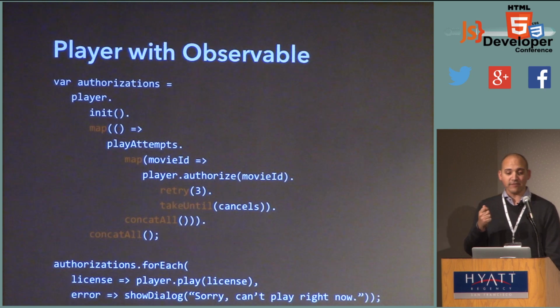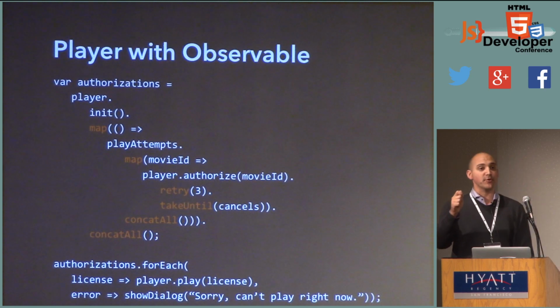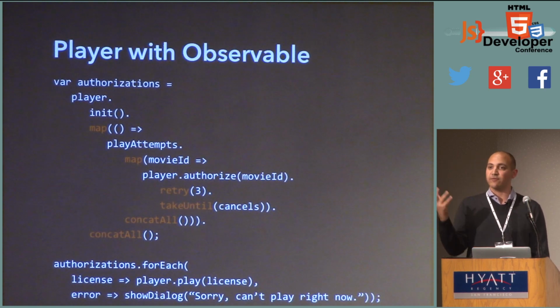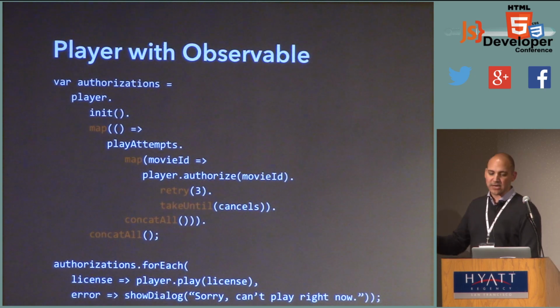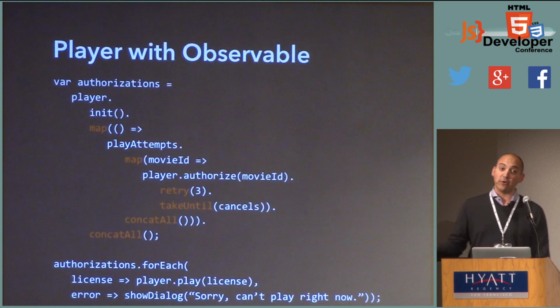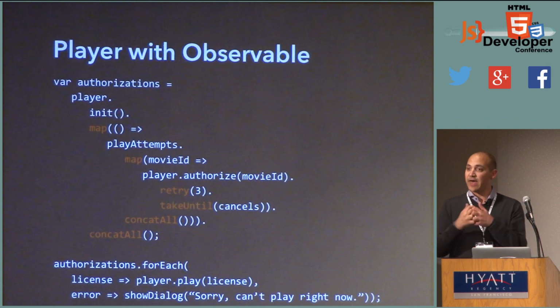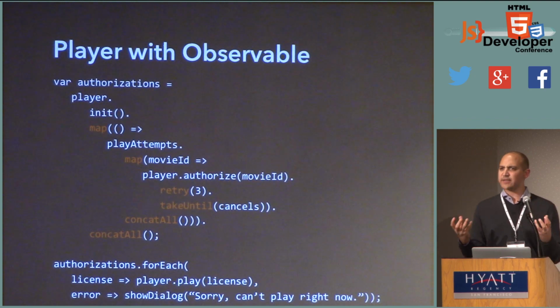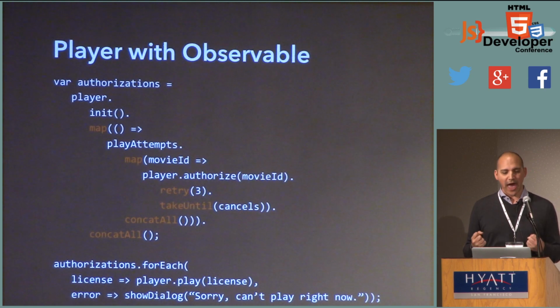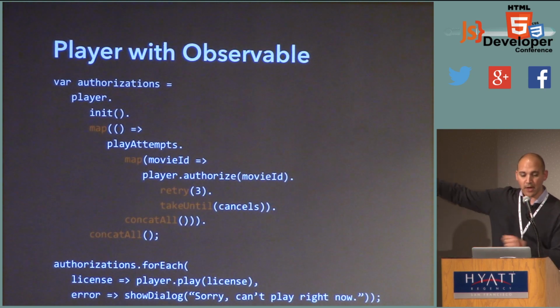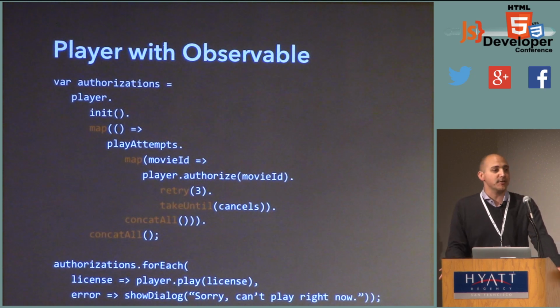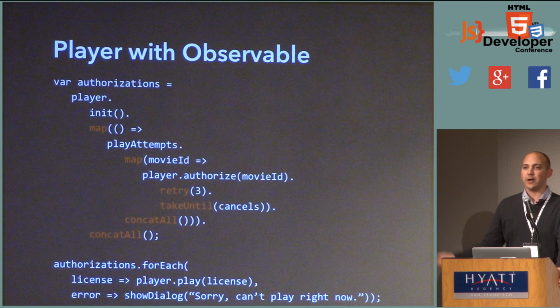What I actually have is an initialization observable that will get fired from the player whenever it actually initializes. I also have a call that I can make to authorize a specific movie, and that will give me back an observable that will fire whenever that authorization comes through. Those are the basic events and collections that I have. I'm going to combine them together to create the collection I want, which is the authorizations collection. So everything starts with player initialization. I have to wait for player initialization before I go forward. So I map over all the player initializations.